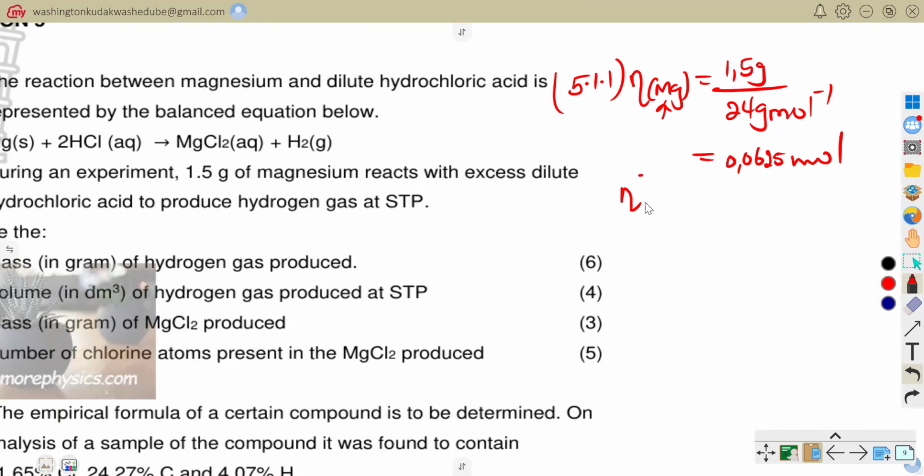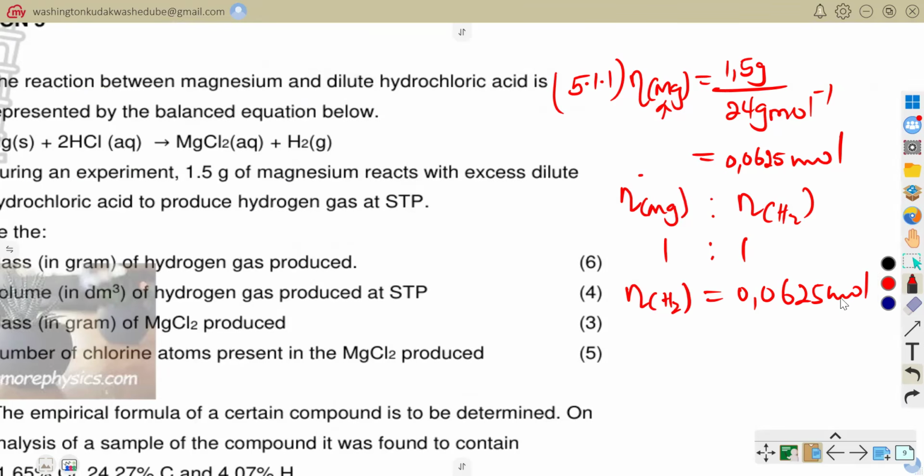So I know that the number of moles of magnesium that I used are in ratio to the number of moles of hydrogen that are going to be produced in a ratio which is 1:1. So I know that the number of moles of hydrogen that are going to be produced are also equal to what? 0.0625 moles, in terms of that ratio. So the mass of hydrogen that is going to be produced is simply equal to the number of moles times the molar mass of that hydrogen gas.